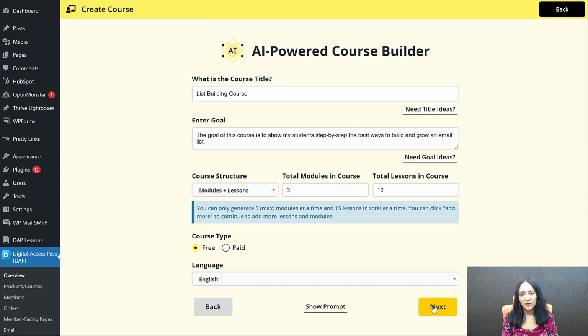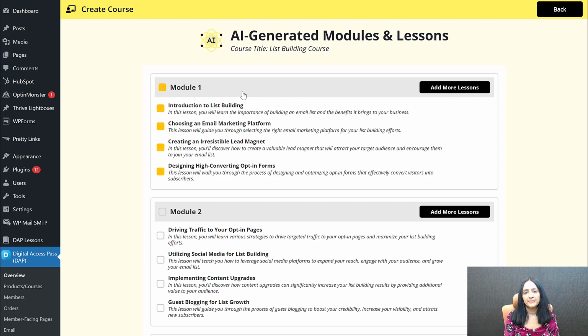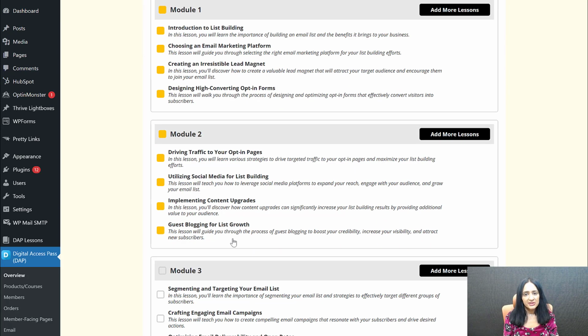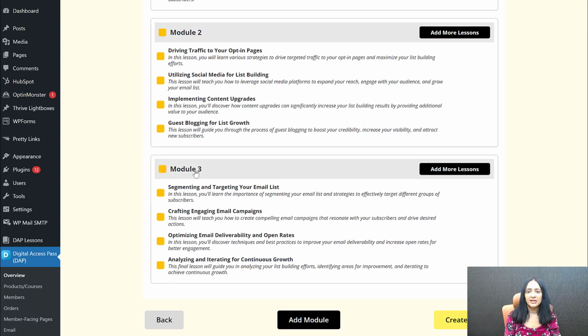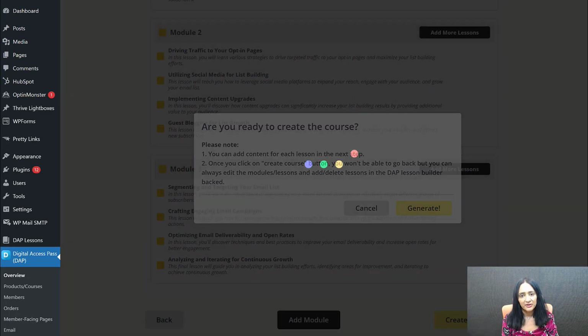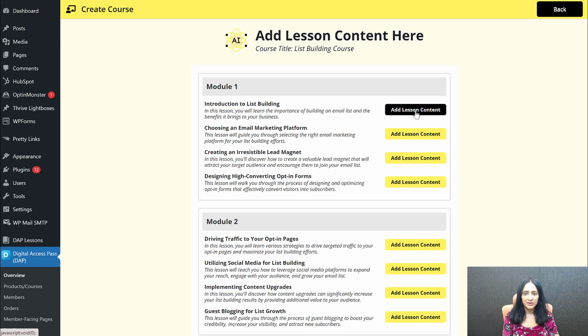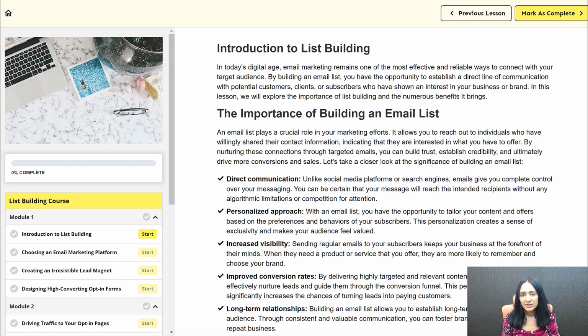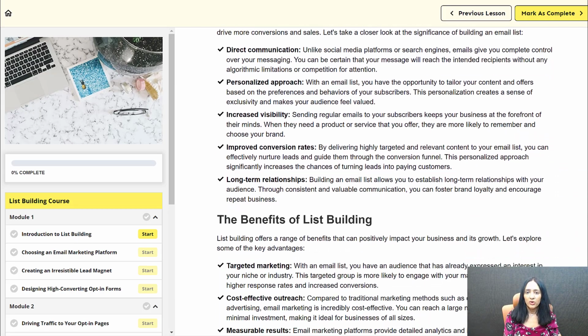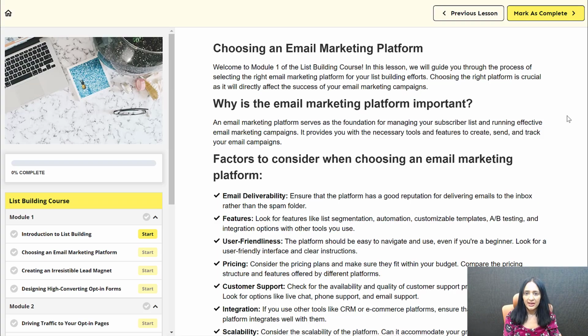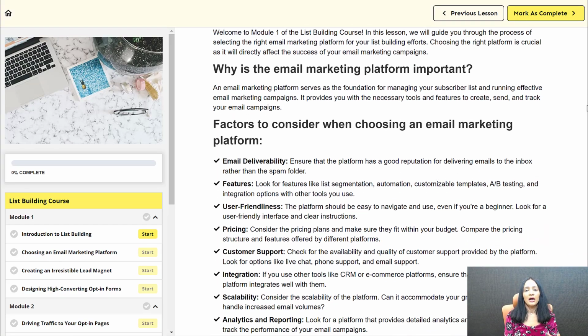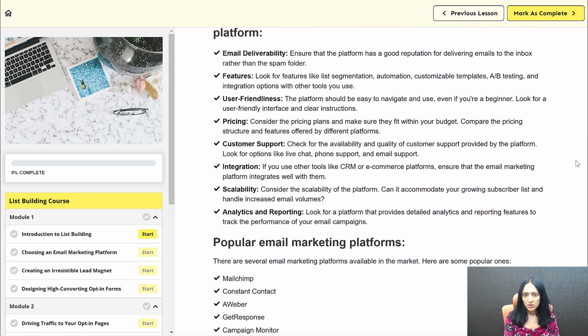I'll just say this before I take you to the backend and show you what we have done. Starting an online business is easier than ever, right? With all the updates that are happening in the tech field, in the AI field, if you don't like AI, you're simply going to be left behind. We don't want that to happen to our customers. So with DAP, all the updates we are making, what we did already with Smart Quiz Builder, with all the AI features we added to Smart Quiz Builder, our main goal is to make sure that you have the best tools, right?